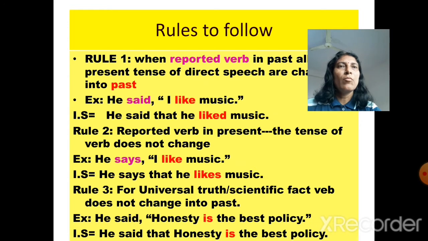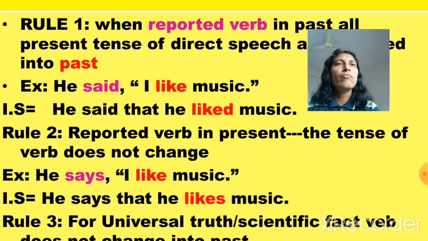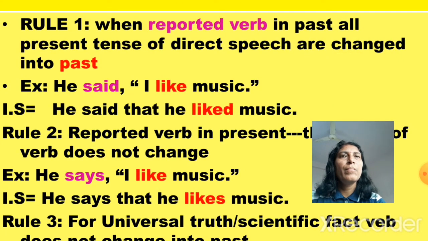Now remember some of the rules while changing direct speech into indirect. When the reported verb is in the past, all present tenses of direct speech are changed into past. Now see, in the pink color, that is the reported verb. He said, "I like music."